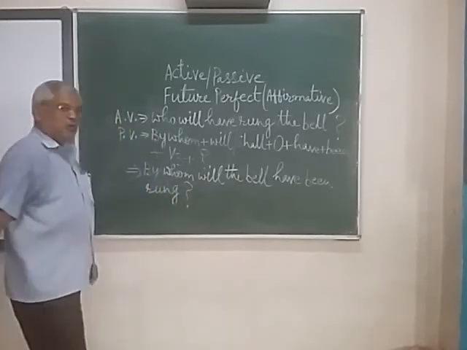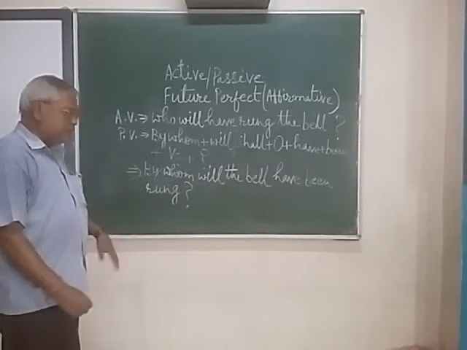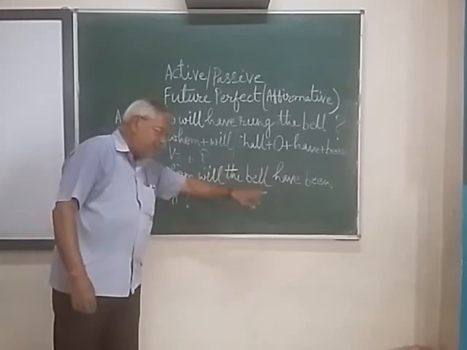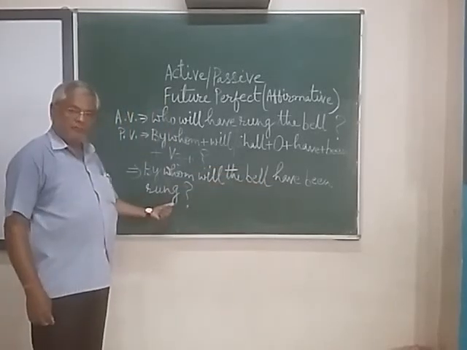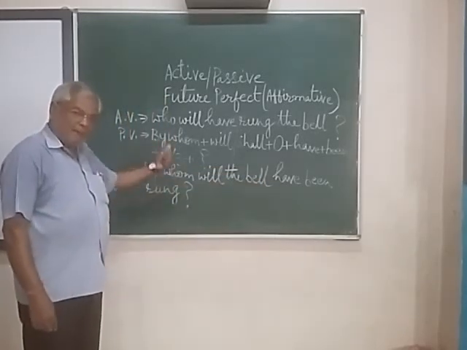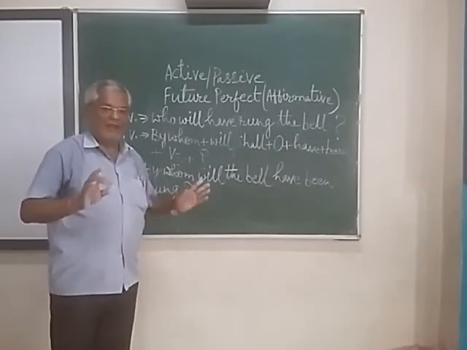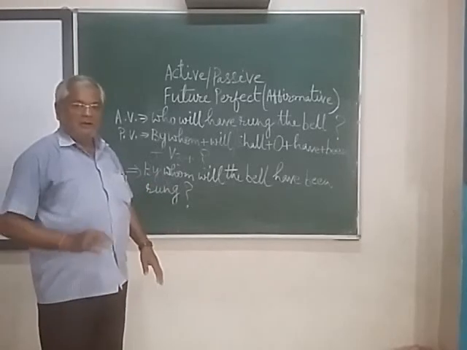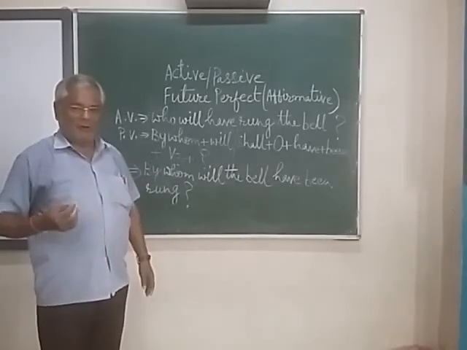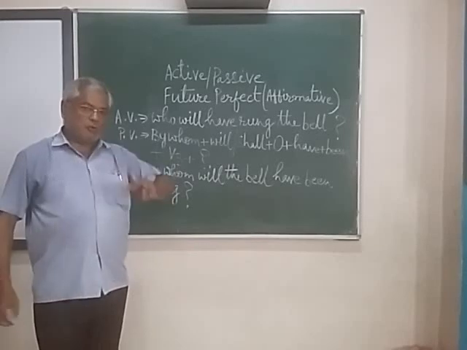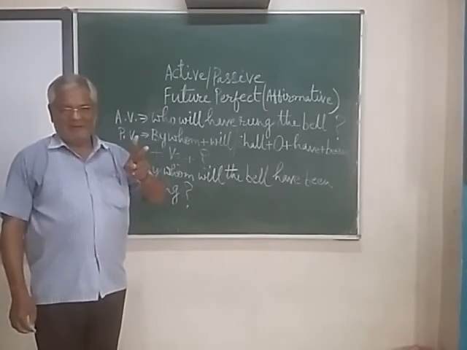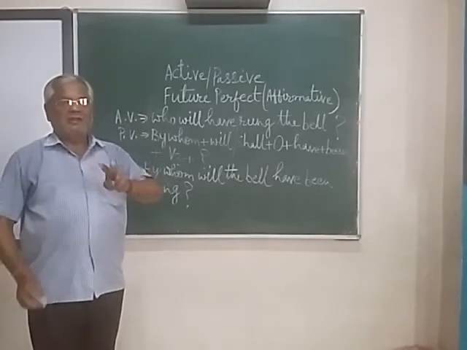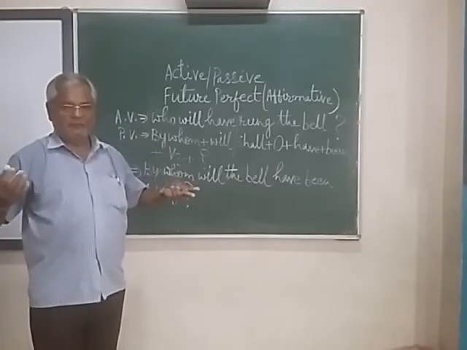And at last the question mark. So now the sentence formation: By whom will the bell have been rung? So this is the complete explanation of all tenses: the present, the past and the future. Now in my next class you will come to know what to do if you have two objects, one a direct object and another an indirect object. I will explain that to you. Thank you.